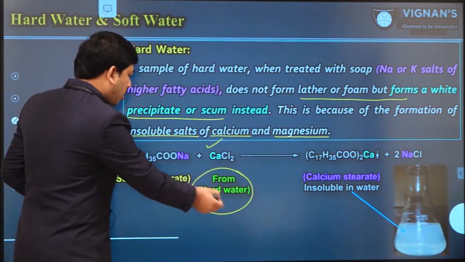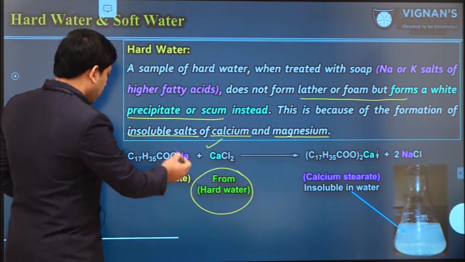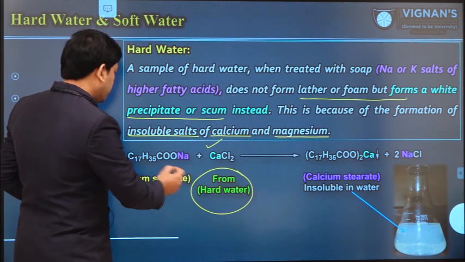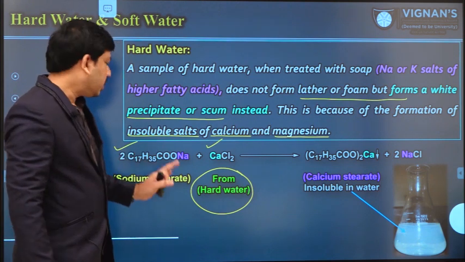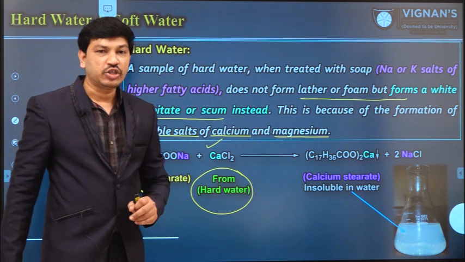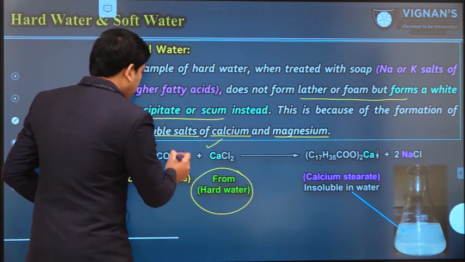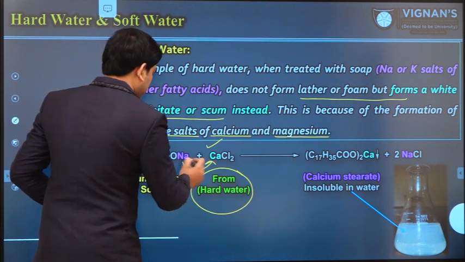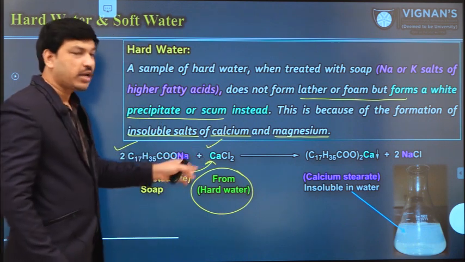Now when we add soap solution like sodium stearate to this hard water sample, the soap molecule reacts with calcium chloride. It is like a cation exchange reaction.